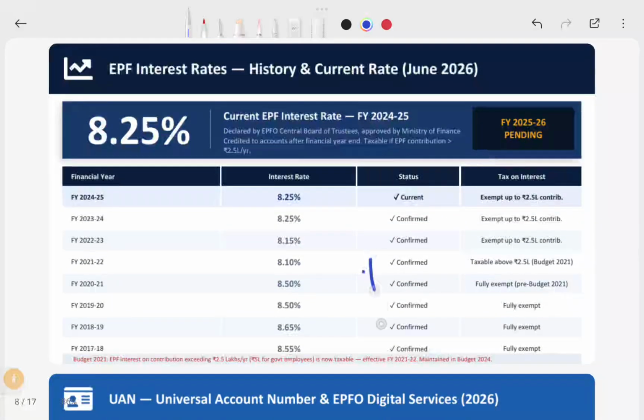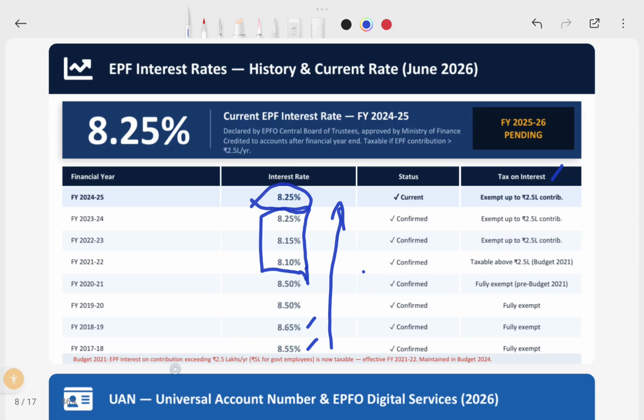So now, the historical interest rates. This is just for information on how PF interest has been paid to PF holders and what the exemption limits are in the tax treatment. Earlier it was 8.5, 8.5. Now in the past 3 years, it is restricted to 8.1, 8.25, and then the current year also it has been the same. 25-26 is still under review. So I hope you understand how much interest rate will be paid by the government. This will be decided in every budget.